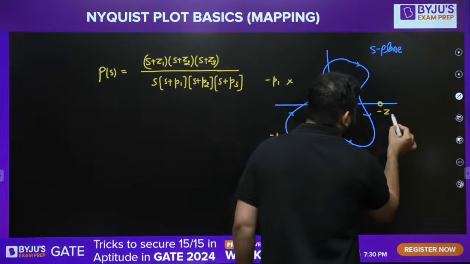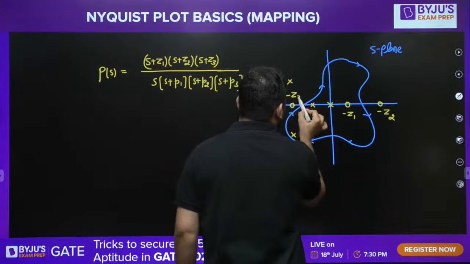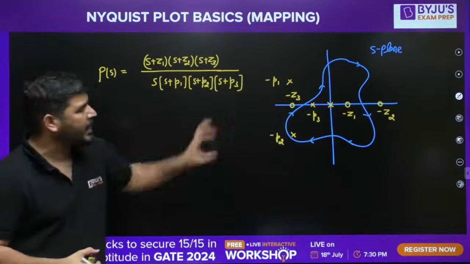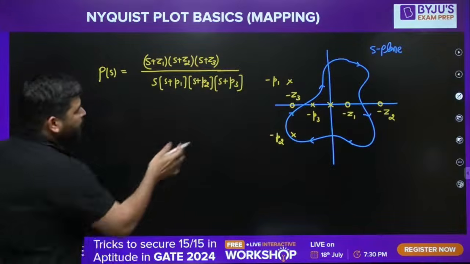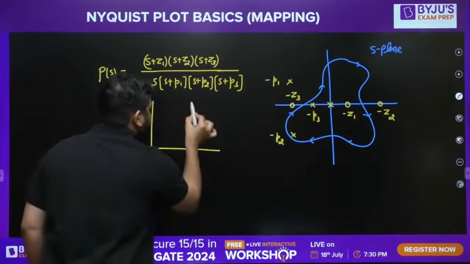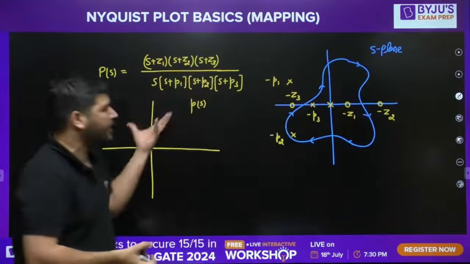Minus Z2. And there is 1, 0 here. Minus Z3. Okay. Let's say these are the poles and the zeros location. Poles and zeros location are provided to you. Now, if you map this S-plane contour into PS plane, you want to map this S-plane contour into PS plane.